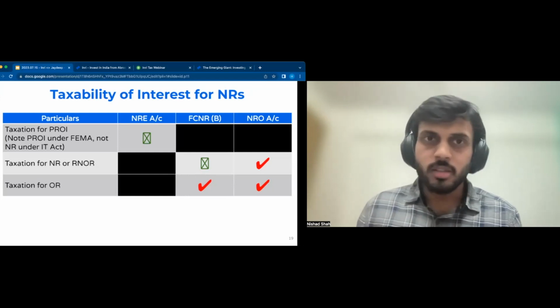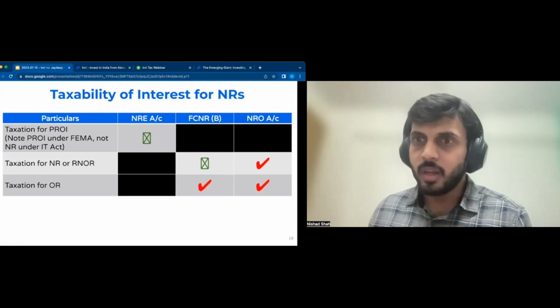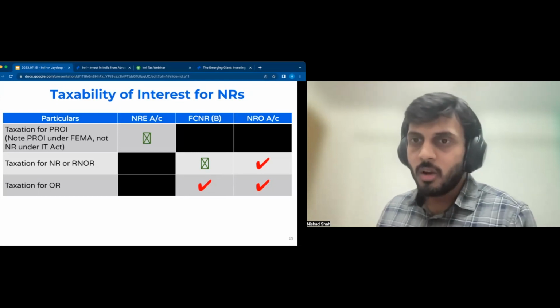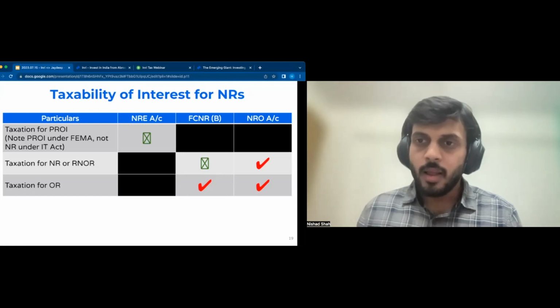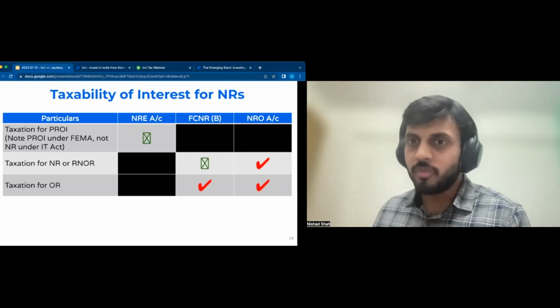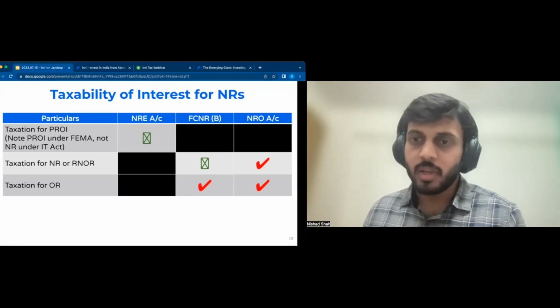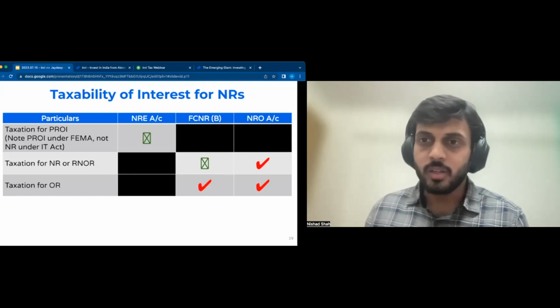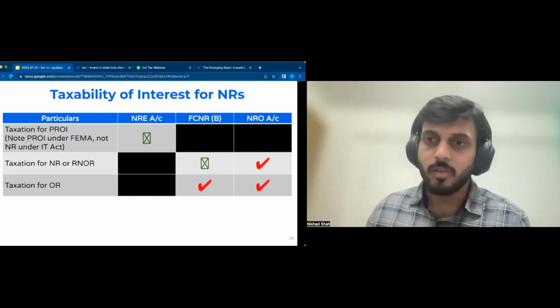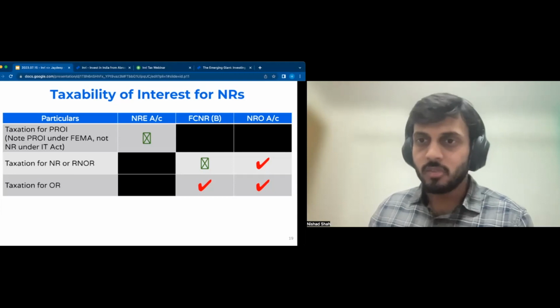Just as a quick stat, there is $140 billion of NRE deposits in India currently. And I'm sure a lot of it is there because people are also thinking that they will not get taxed, but they owe tax liabilities in the resident country. So please be aware when you take these financial decisions.